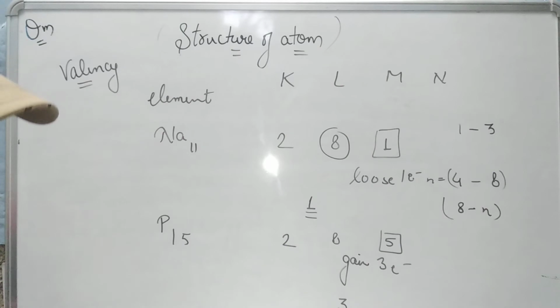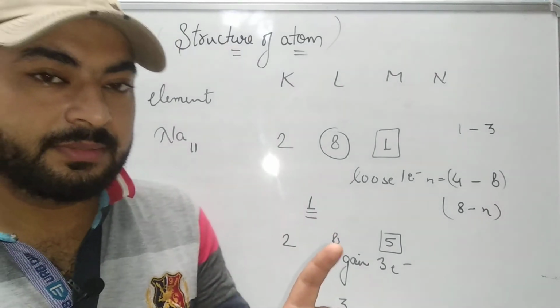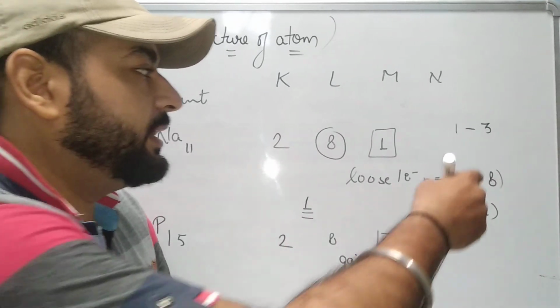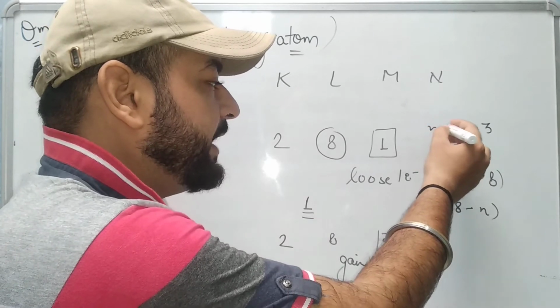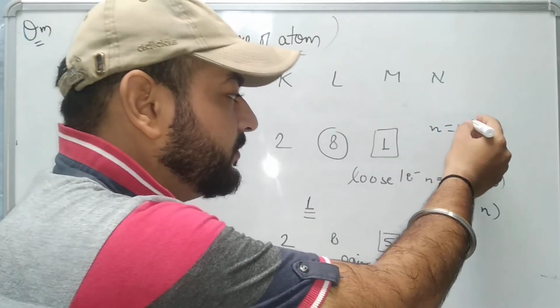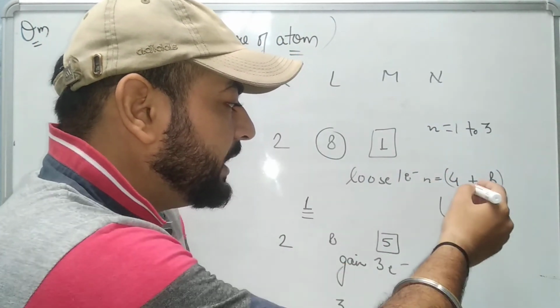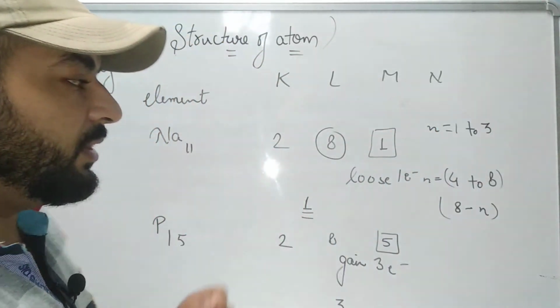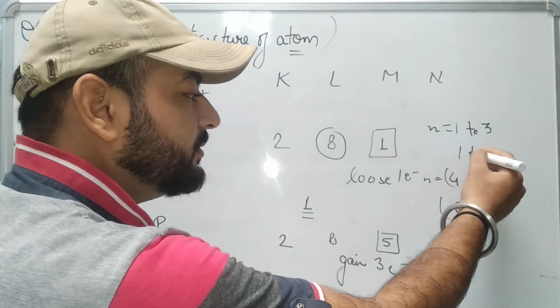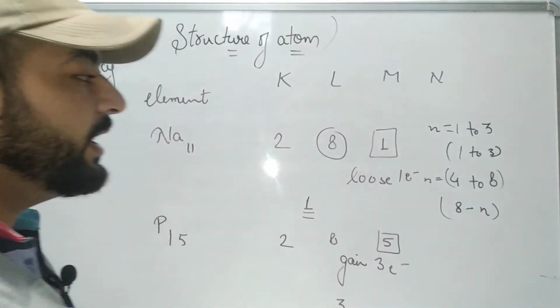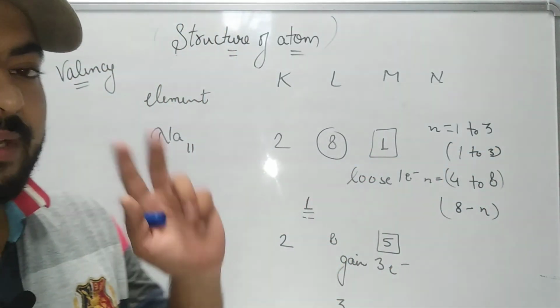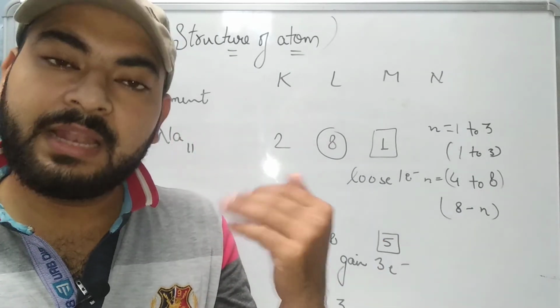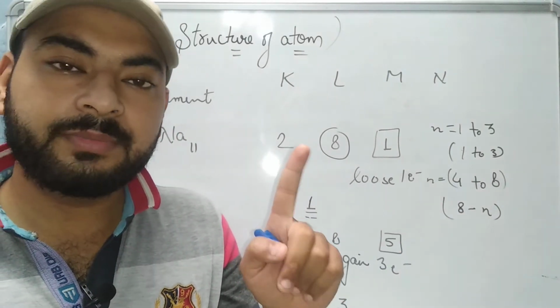Right? बात समझ में आई बेटा? अगर number of valence electrons, let us consider number of valence electrons as n, अगर number of valence electrons 1 to 3 हैं तो आपकी वैलेंसी वही हो जाएगी. Like if valence electron is 1, valency 1; valence electron 2, valency 2; valence electrons are 3, then the valency will also be 3.